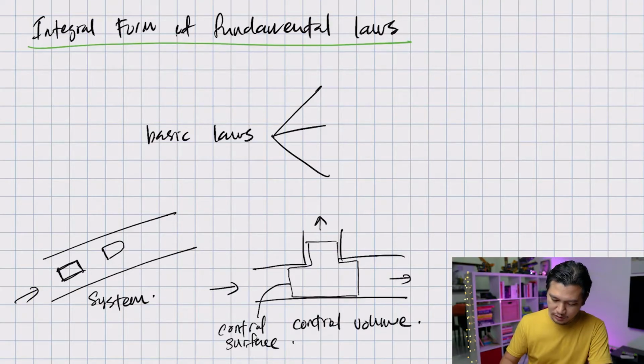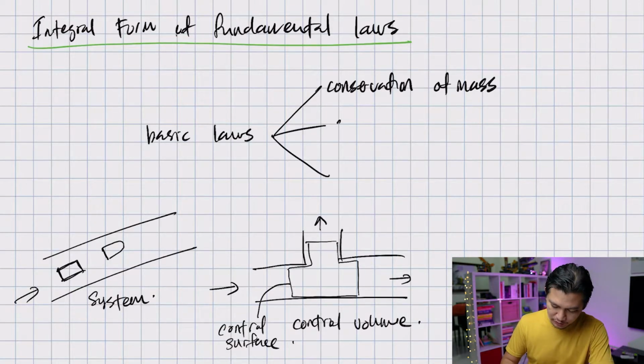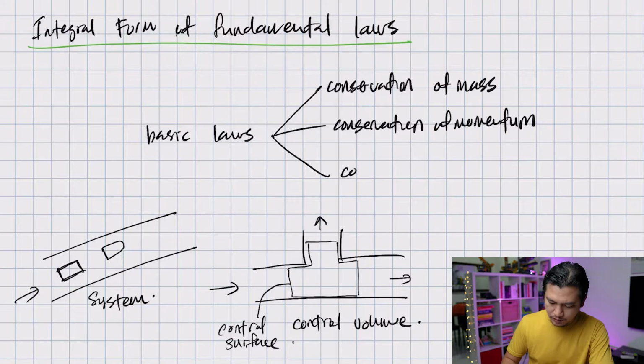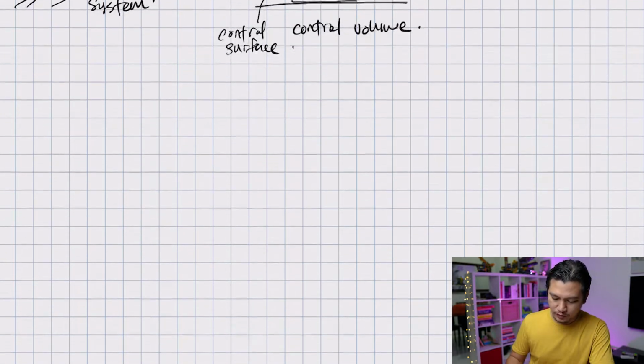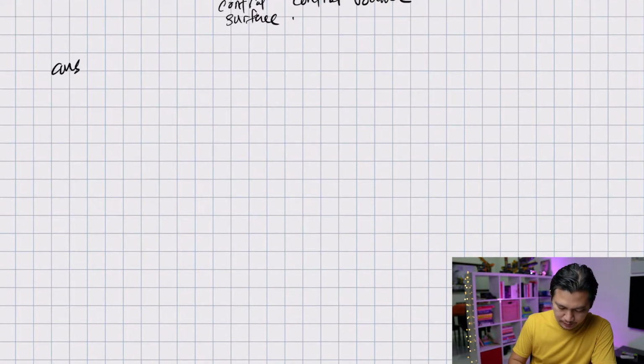So the first law is called conservation of mass. The second law is called conservation of momentum. And the third law is called conservation of energy. Now let's take a look at what each of these means. First of all is conservation of mass.